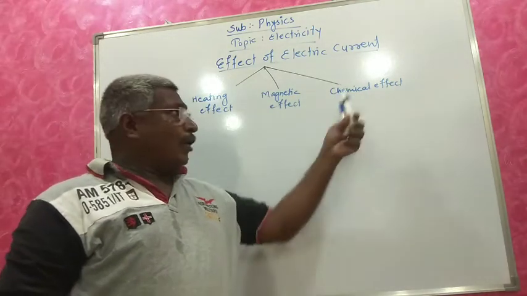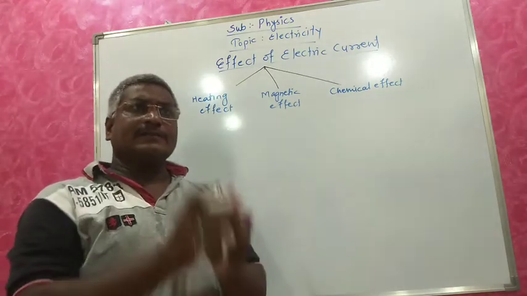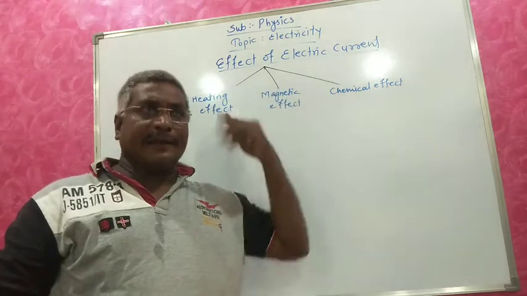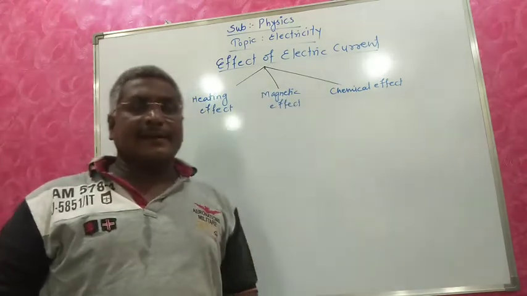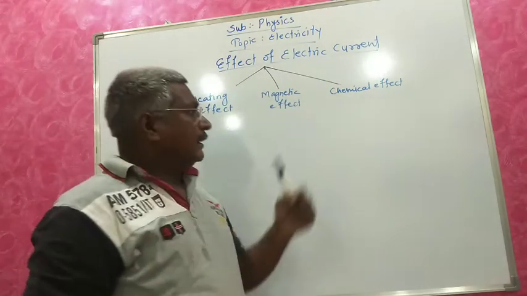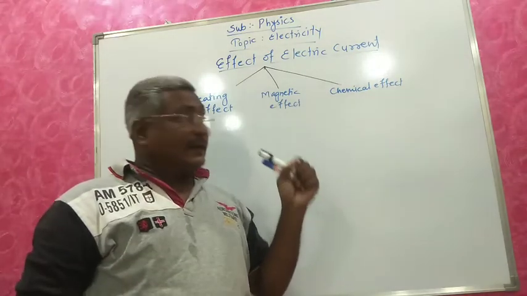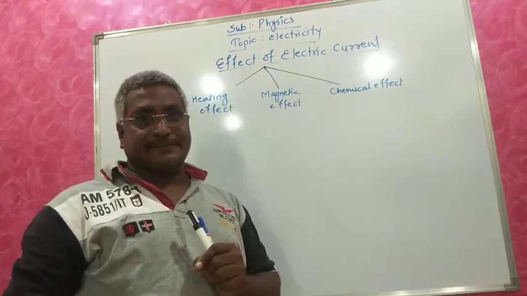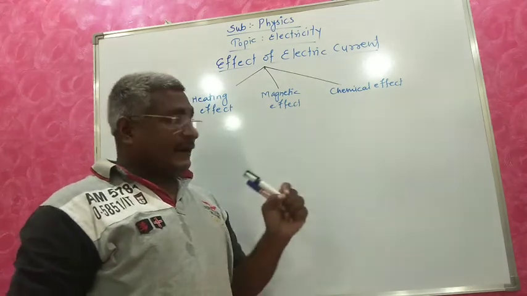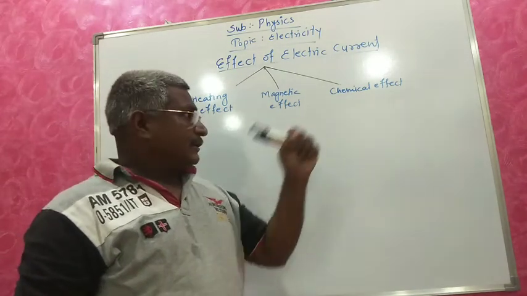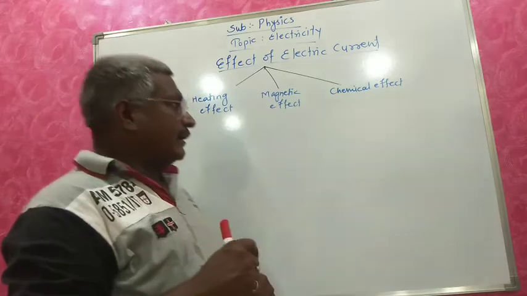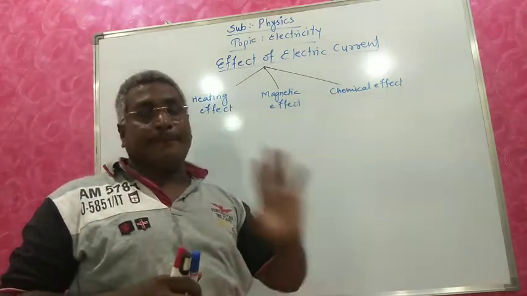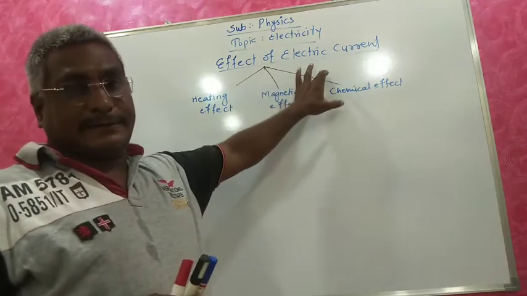The chemical effect we already studied in short in 8th, 9th and 10th standard. You heard in chemistry the words electrolysis and electrolytic induction. Electrolysis means the chemical effect of electric current.